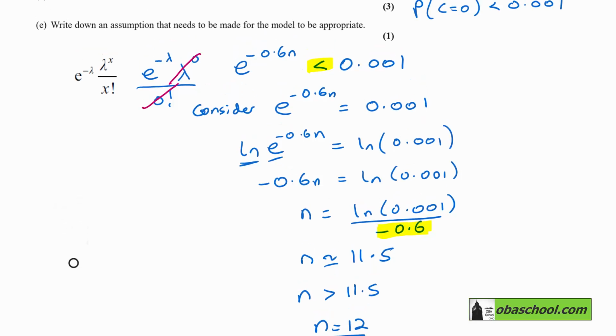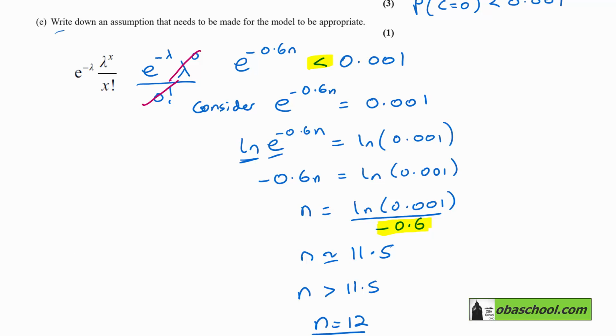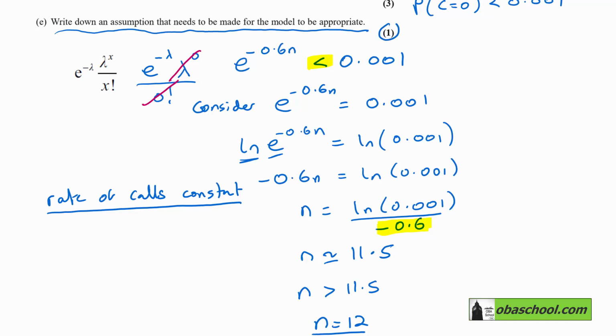The last part of the question says to write down an assumption that needs to be made for the model to be appropriate. And there's a few things here, such as rate of calls is a constant. So that's always a good one. It is just for 1 mark, so you really need just one reason. Other things would be the number of calls in non-overlapping time periods would be independent. And that may or may not be a good assumption, but it's an assumption that needs to be made for this model to work.